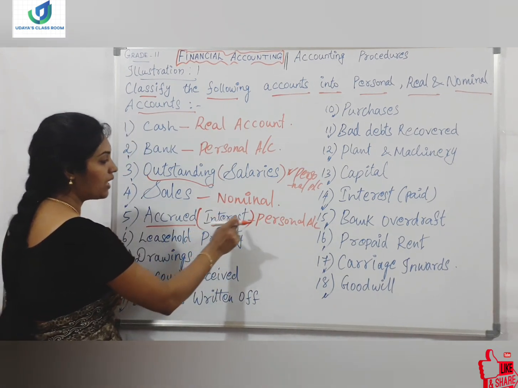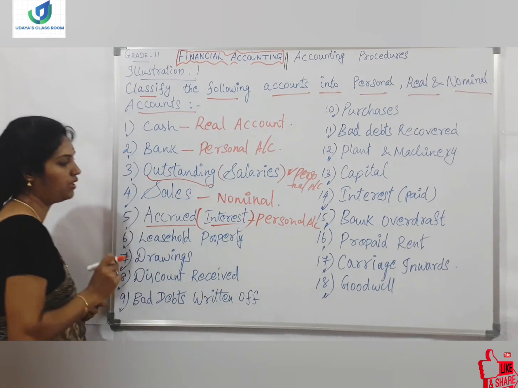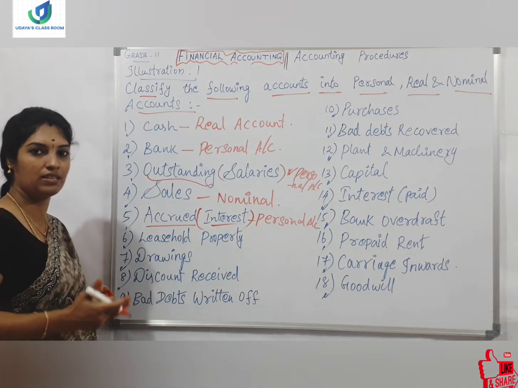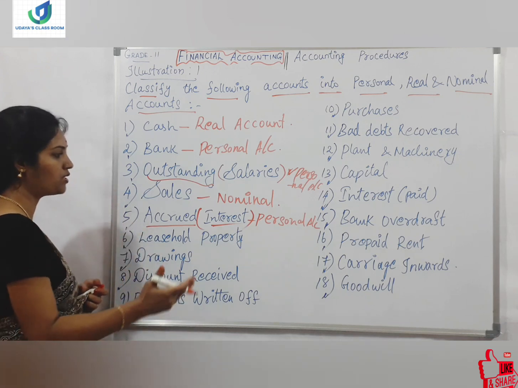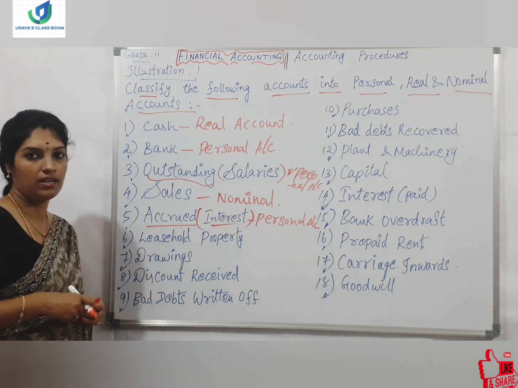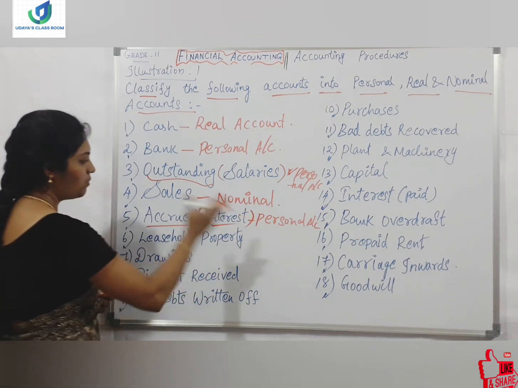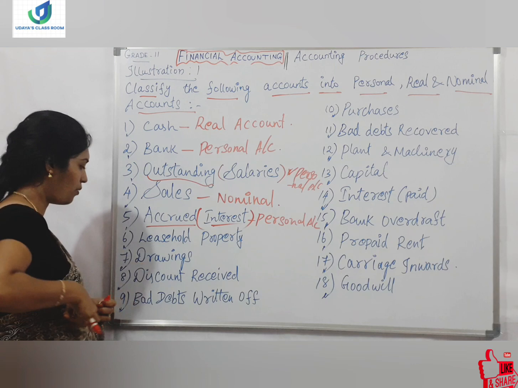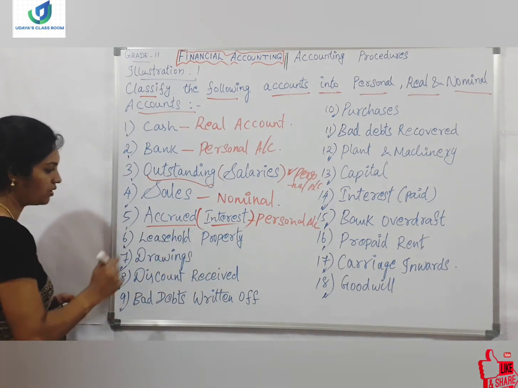Suppose we write interest due. Interest due means the same as accrued. So interest due also you have to write as personal only. That's why I am saying prefix or suffix. If you have any other term like due or outstanding or prepaid, you have to write it as a personal account. It is not a nominal account. Hope you are clear.